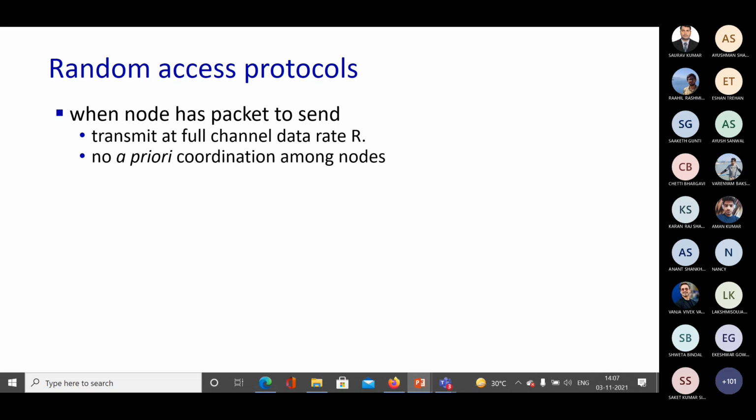But when we call it a random access protocol, in order to access this entire data rate of R, nodes simply do not coordinate amongst each other. Whoever has a packet, at whichever time instance, will simply transmit that packet with the intention of making full use of the data rate R that is provided by the link.